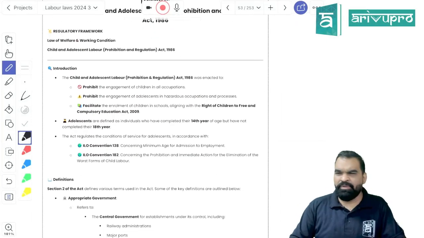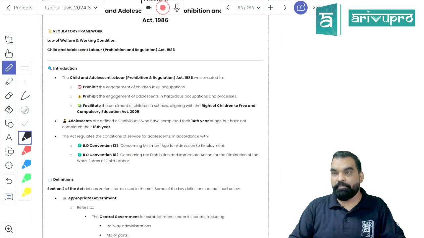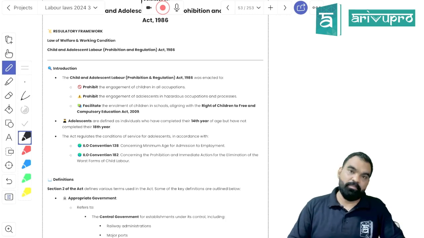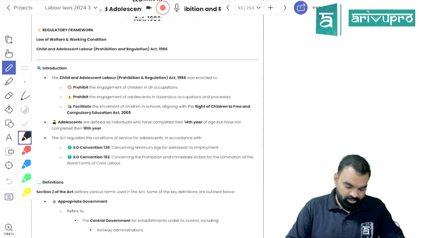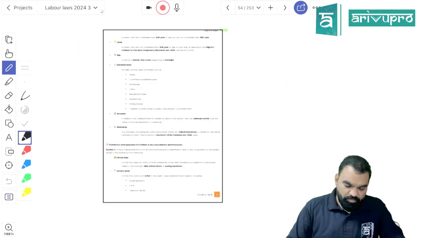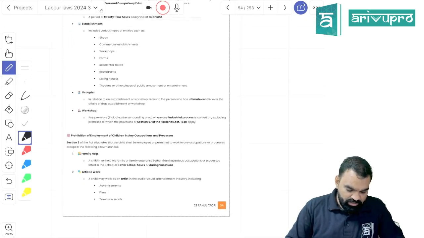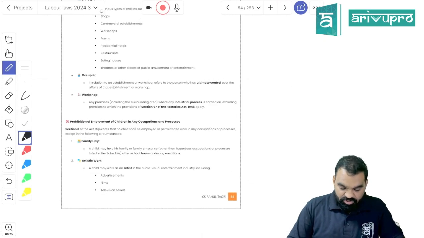So what do you mean by child? Any person who has not completed the age of 14 years will be treated as a child, and any individual who has completed the age of 14 years but not completed the age of 18 years will come under the definition of adolescent. So this act is the child and adolescent labor prohibition and regulation act.